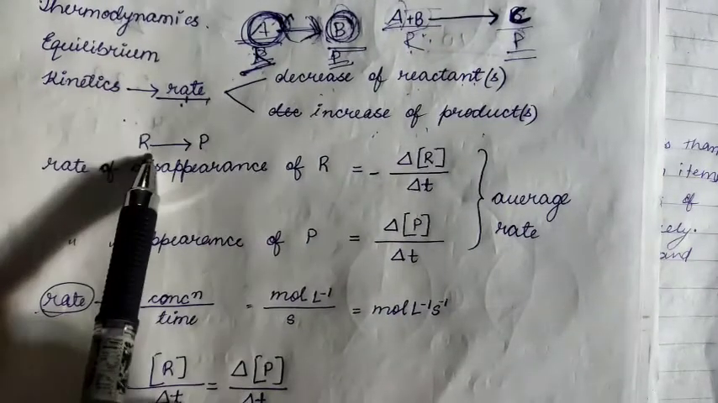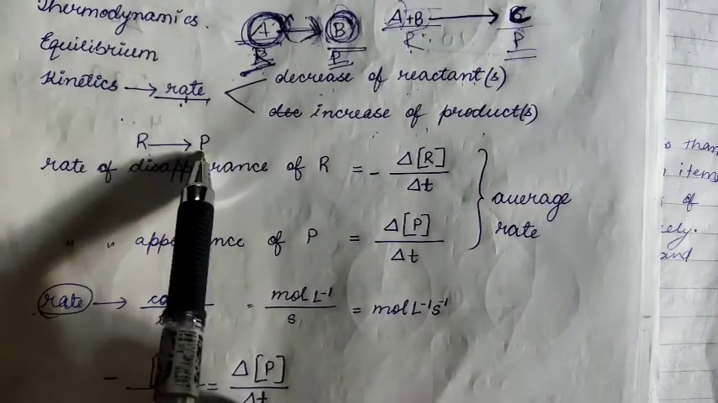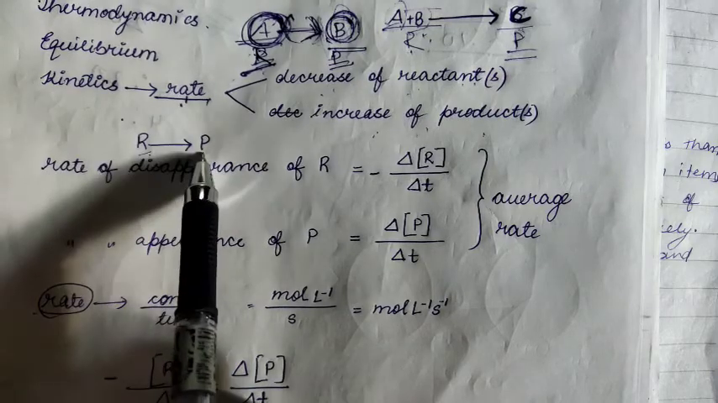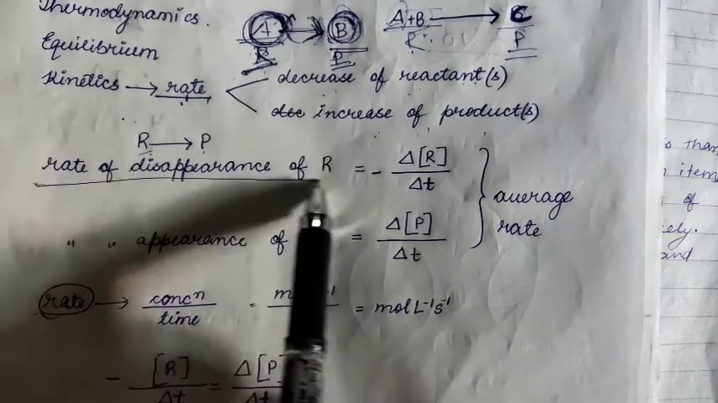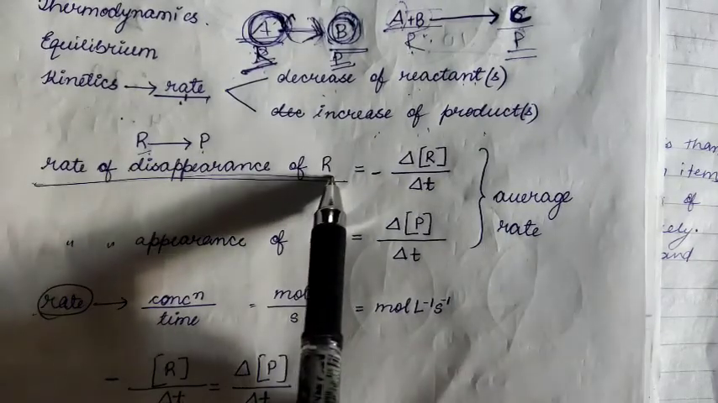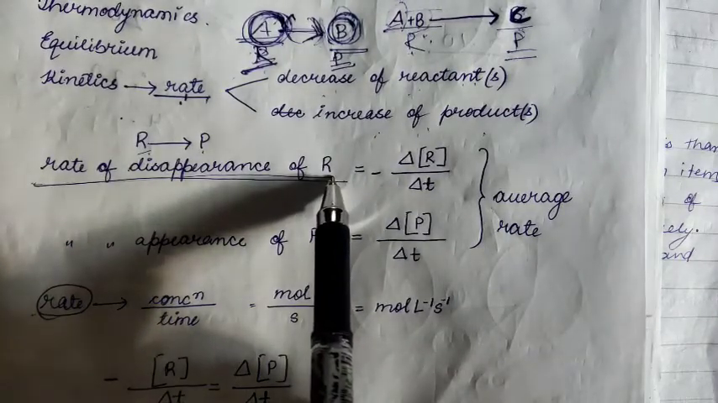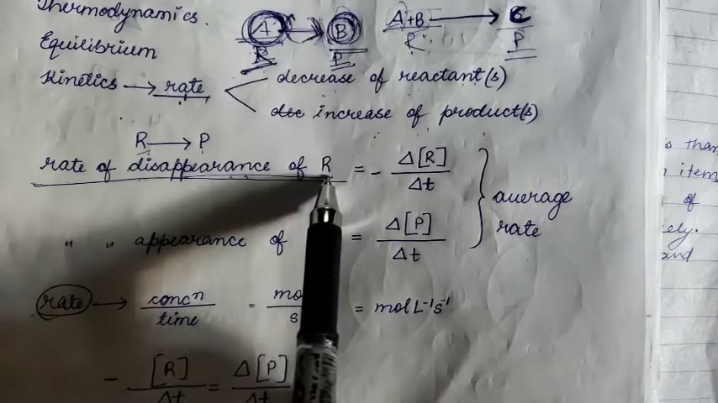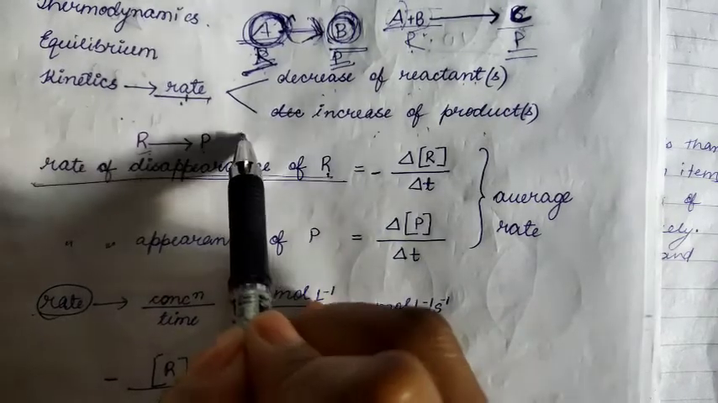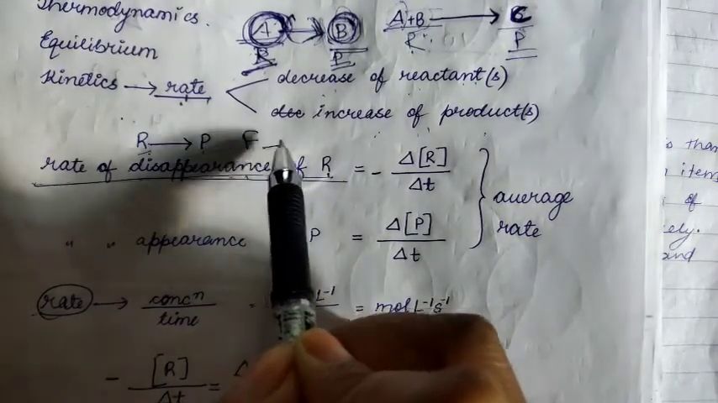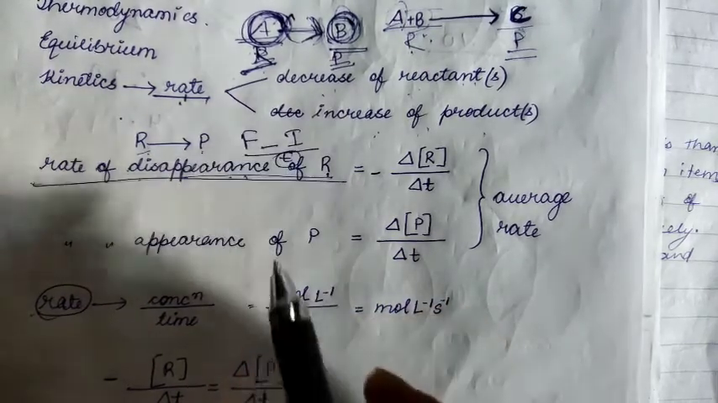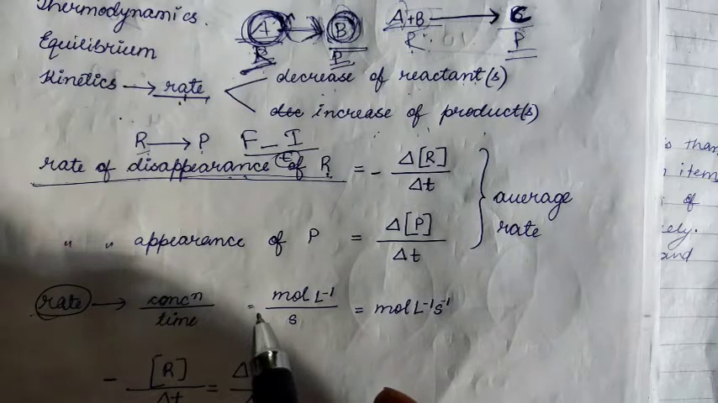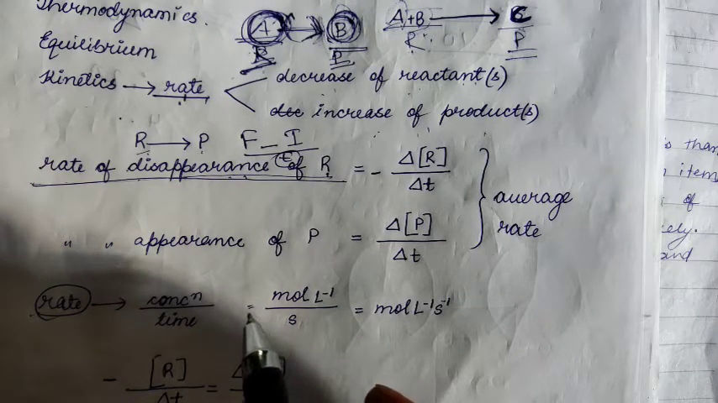Suppose R is converted to P. R is the reactant while P is the product. Then how can we calculate the rate of disappearance of R? You have to do final concentration minus initial concentration divided by time. Clear? Final concentration minus initial concentration by time.